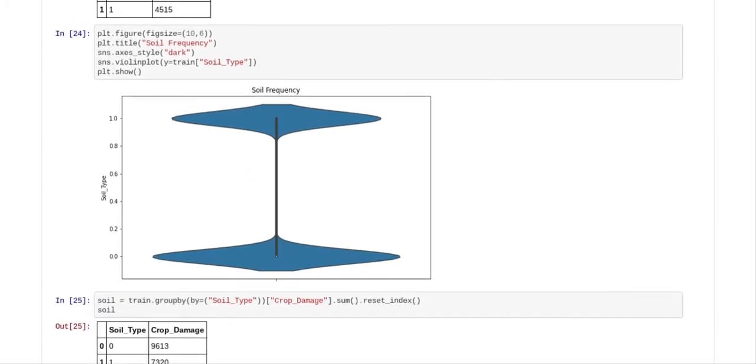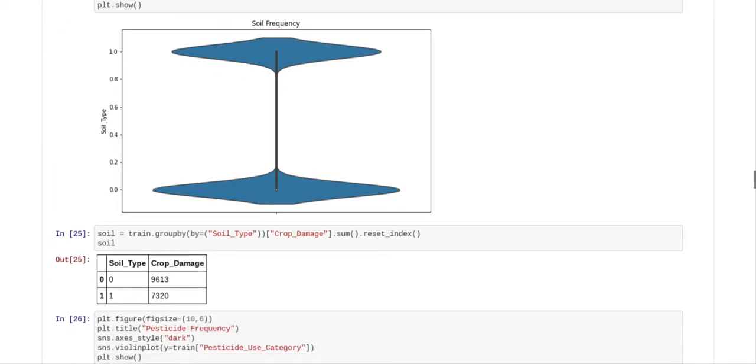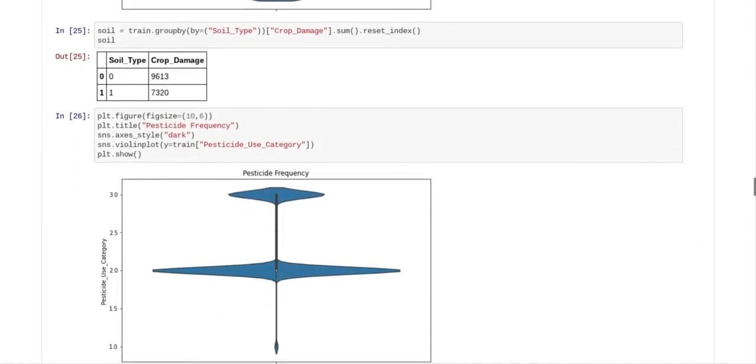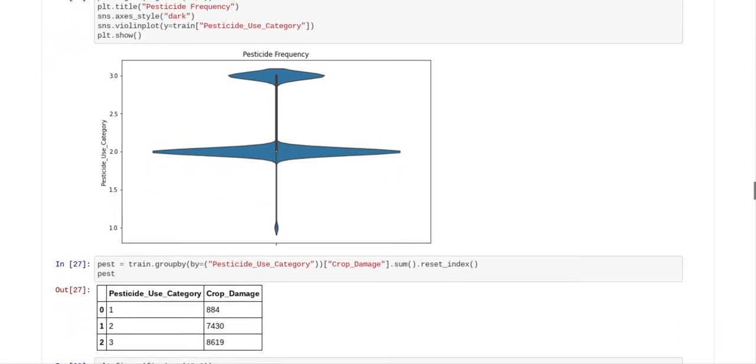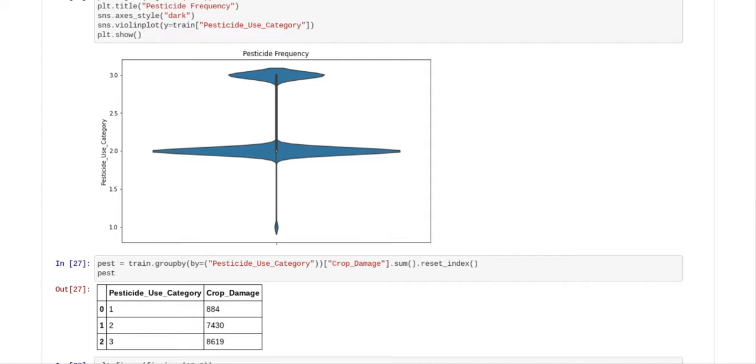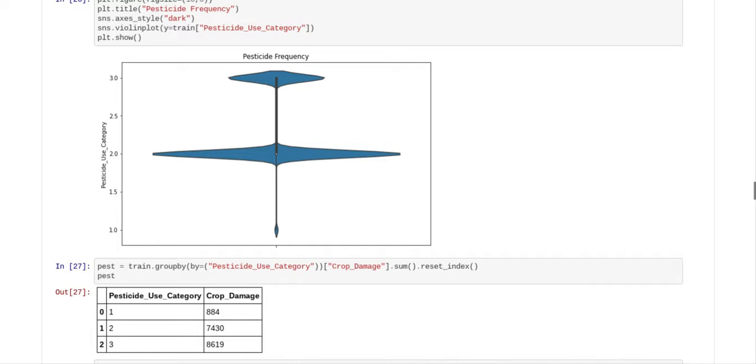We did a violin chart of soil type, and there were two different soil types, 0 and 1. And we did a violin chart on pesticide use category, and you can see that there were three different pesticide use categories, 1, 2, and 3, with really 3 having the most.